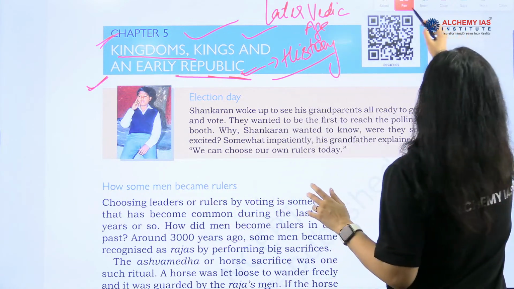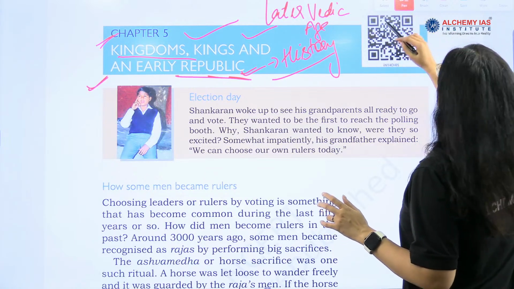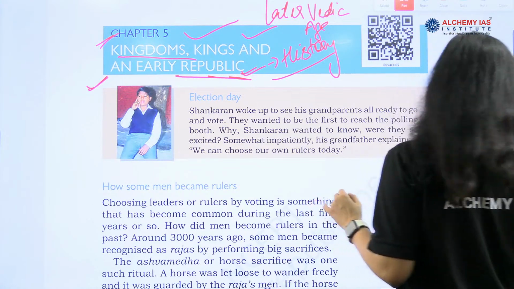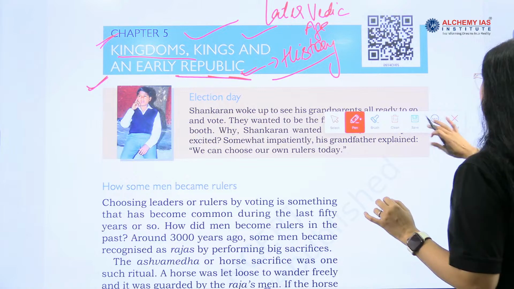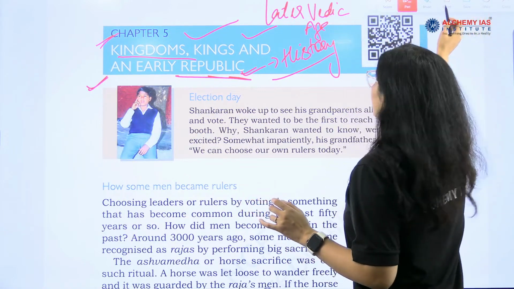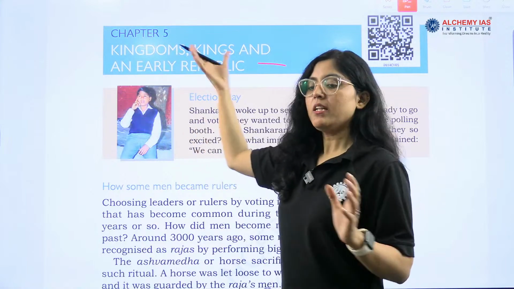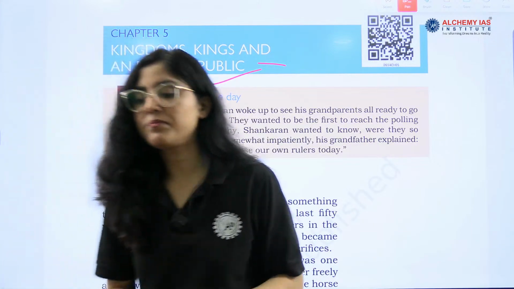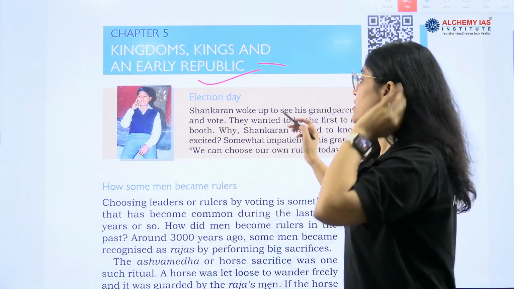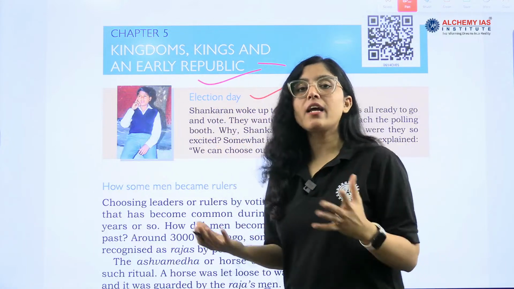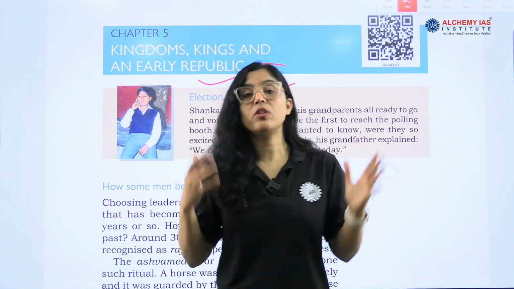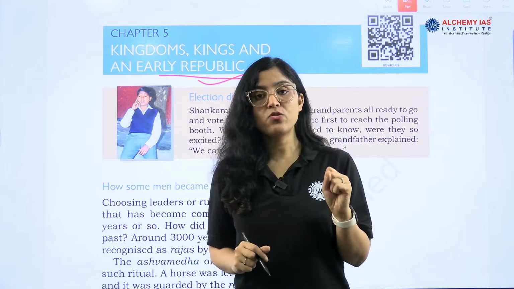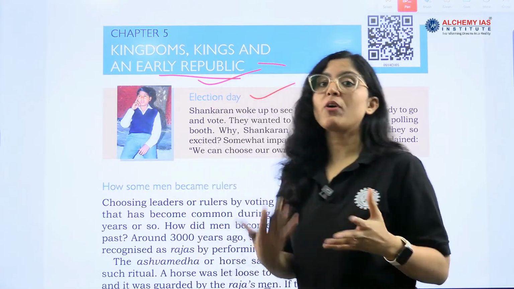This is the later Vedic age. So the later Vedic age and their kingdoms, their kings and an early republic. Am I audible to everyone? In the later Vedic age, we'll see the nature and characteristics of the kingdoms, the kings, their role, their functions, and an early republic in Indian history, and why India is called the mother of democracy also.